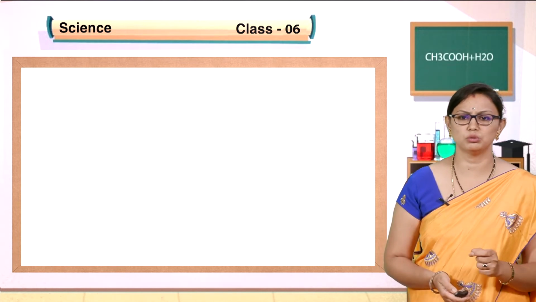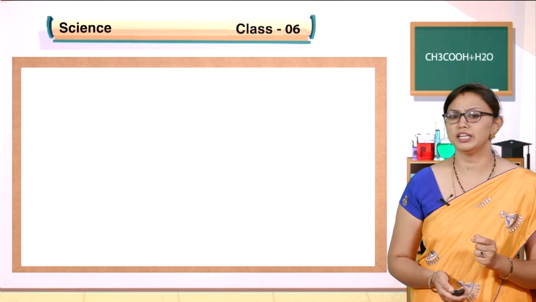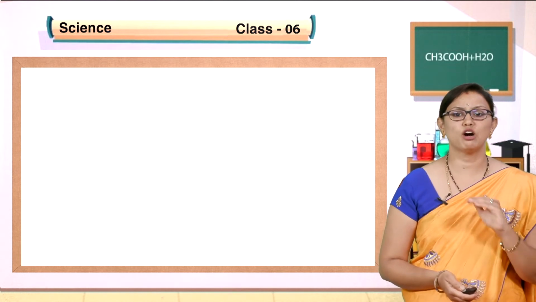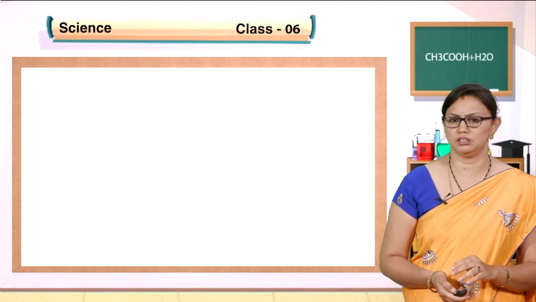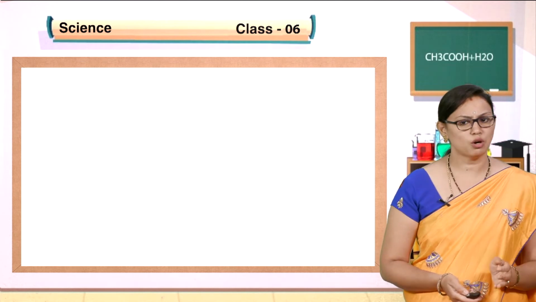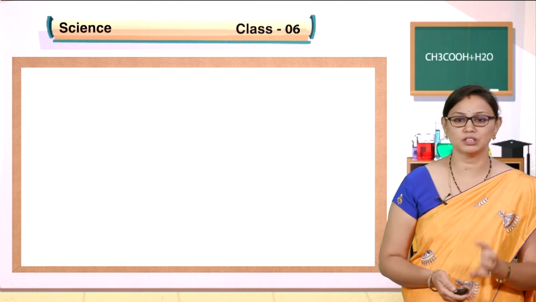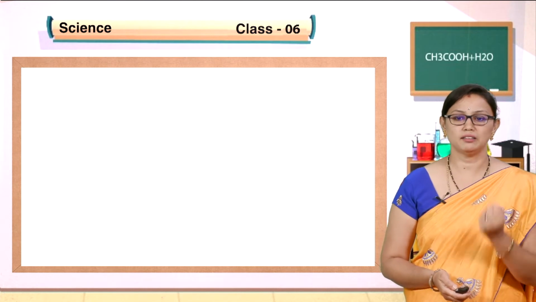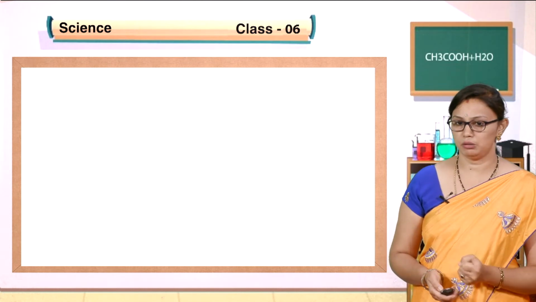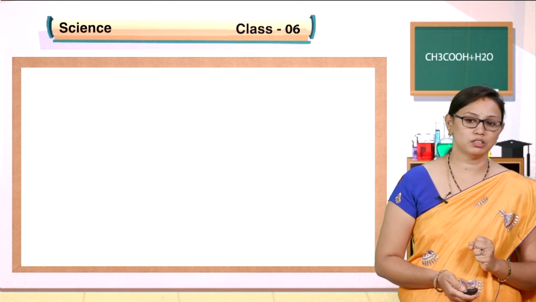You should know the meaning of soil erosion. The removal of the top layer of soil from the earth's crust is called soil erosion. So, trees hold the soil firmly and prevent soil erosion. So, that is about the trees.